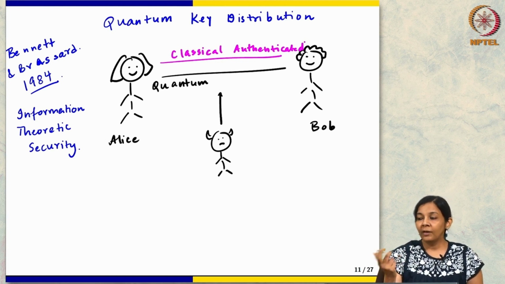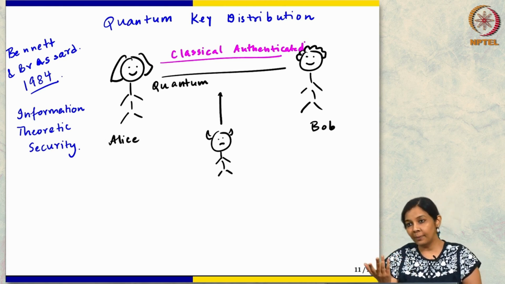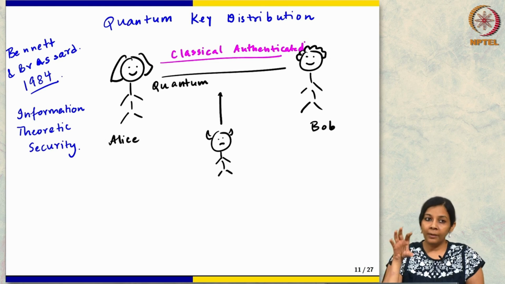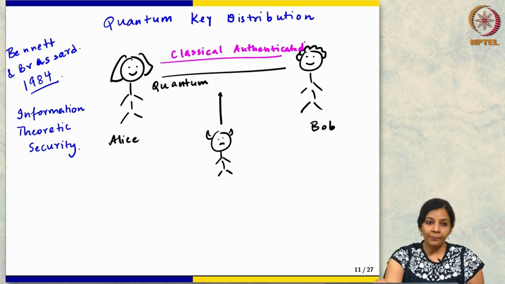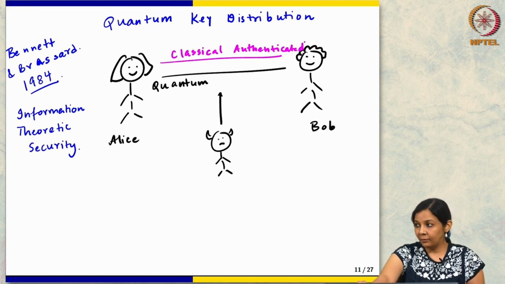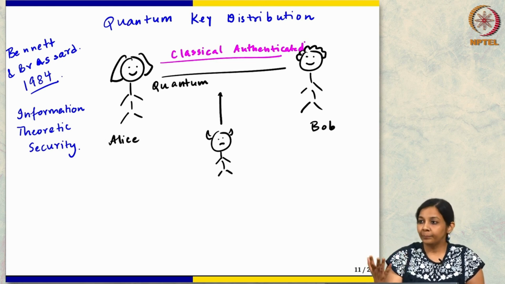One very simple attack that one always has to worry about in this kind of setup is the so-called person in the middle attack, wherein you sit in the middle, you pretend to be Bob to Alice and you pretend to be Alice to Bob.